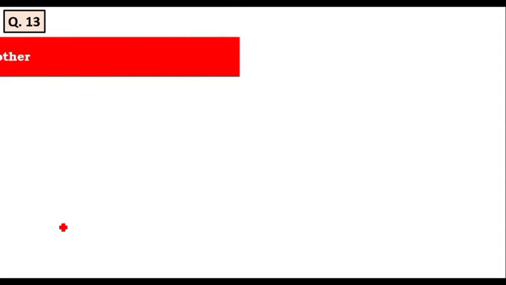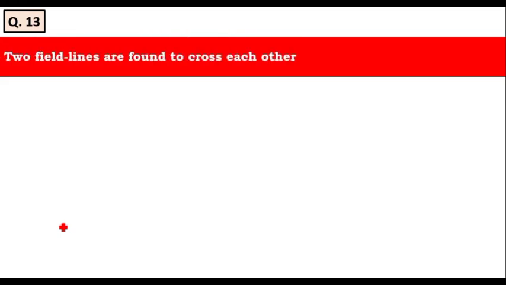Next question is, two field lines are found to cross each other. Whether it is a true statement or false statement. Yes, it is a false statement. No two field lines are found to cross each other. Therefore, it is a false statement.